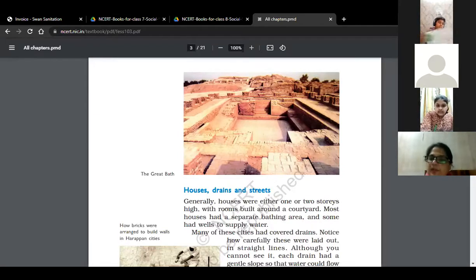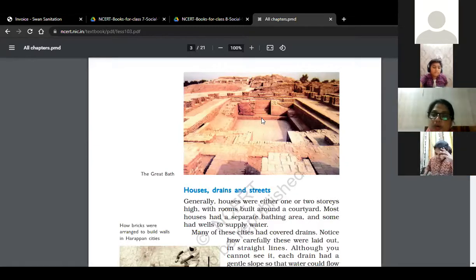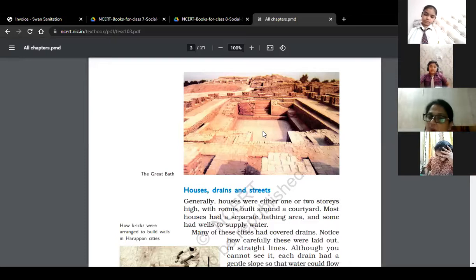Now you can see this is the picture of the Great Bath. On both sides this tank had, what is it? Stairs. By this the devotees take a bath in this tank, and this tank is filled with water, and that water is brought from the wells, and then after use it drains out. And this Great Bath is surrounded by rooms. You can see the boundaries, the broken walls of these rooms.